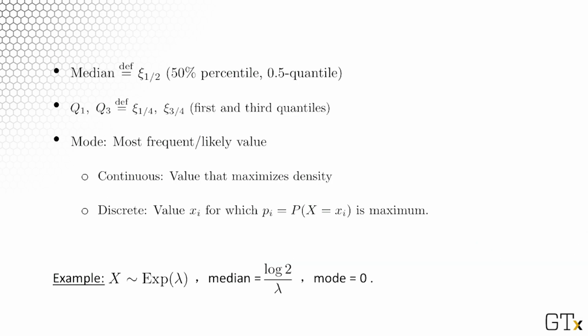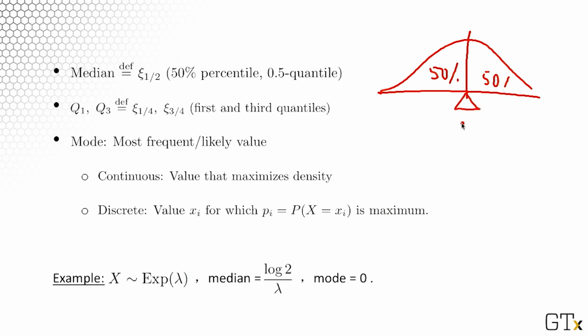The median is a special quantile. It is the 1/2 quantile or 50th percentile of the distribution. It simply divides the distribution in proportion 50-50. If we plot this, you have 50% on the left-hand side, 50% on the right-hand side, and it is cut by the median here. There are two other quantiles, Q1 and Q3.